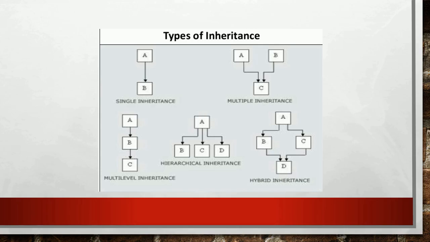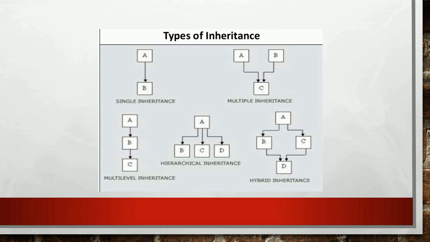The first one is single inheritance. It is the simplest form of inheritance. Here the base class has only one derived class, that is, only one derived class is found from a base class. Here A is the base class and only one class called B is derived from the class A.